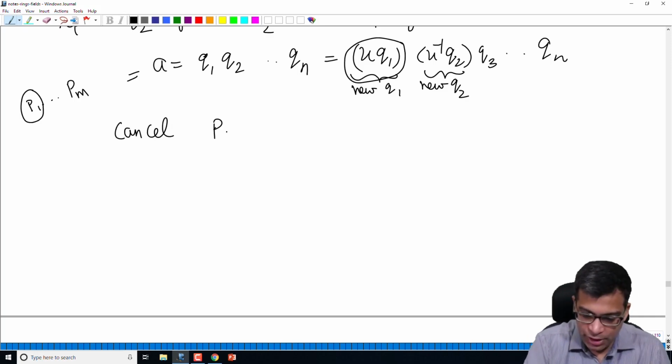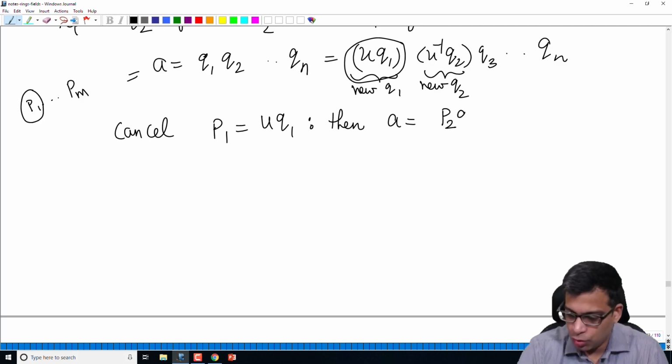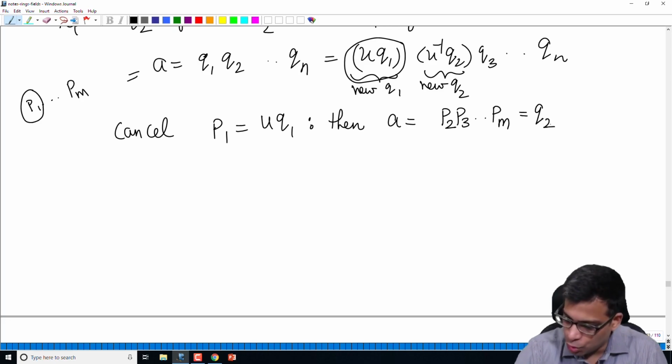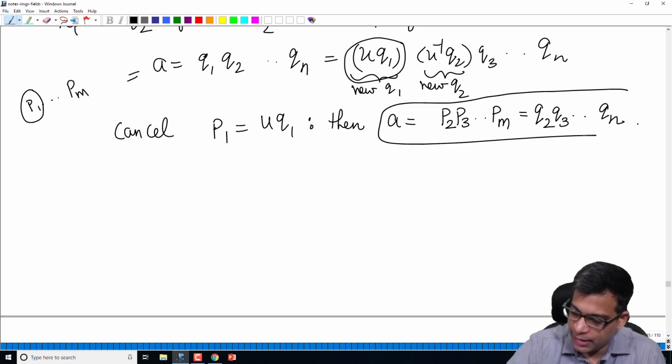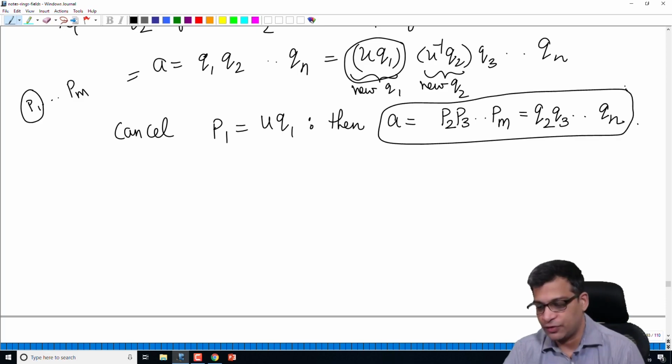So cancel p1 equals u q1. So what do we have then? Then a is equal to p2, p3 up to pm, equal to q2, where q2 is actually this u inverse q2, times q3 up to qn, right? So we have now again two possibly different factorizations of a, but with one less qi.